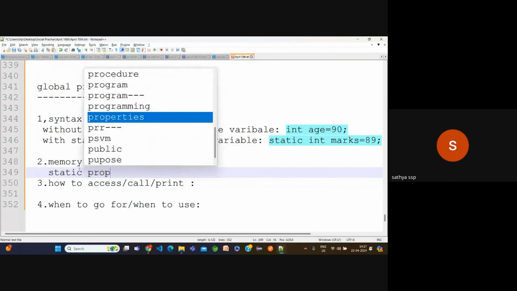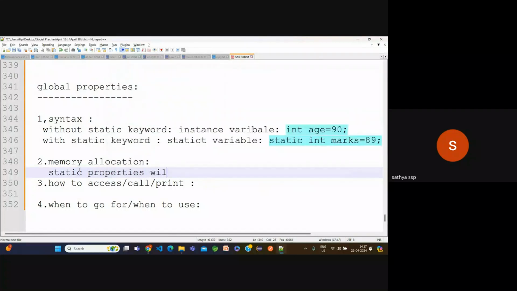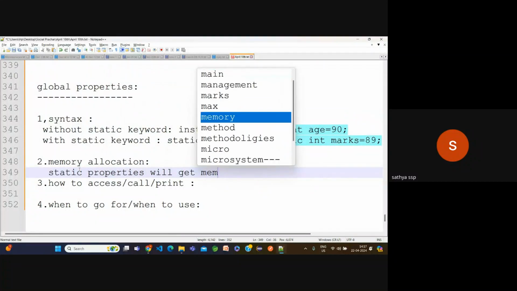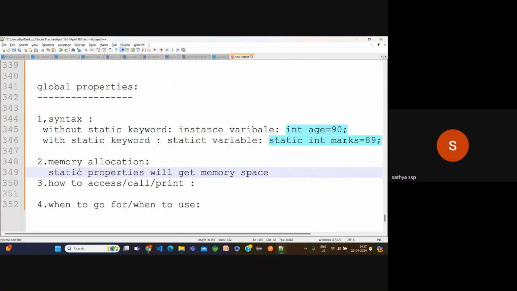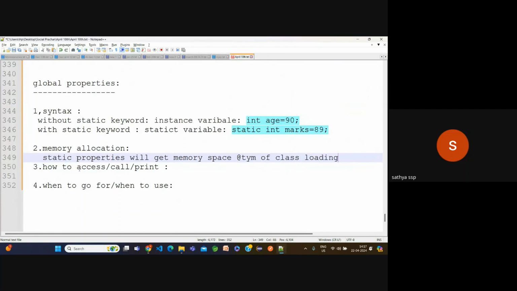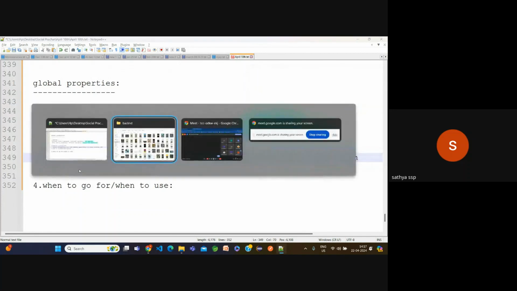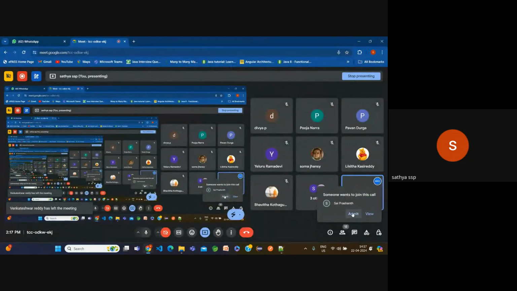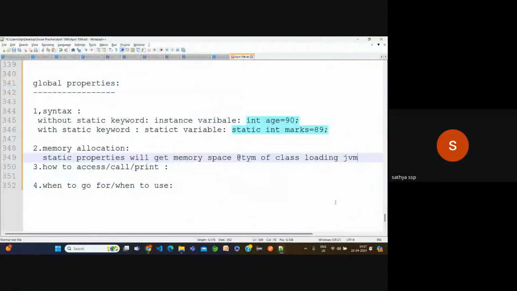Static properties will get memory space at the time of class loading into the JVM. What is the class in the sense? It's a dot class file. Whenever our dot class file is loading into the JVM, then all the static properties will get the memory space.